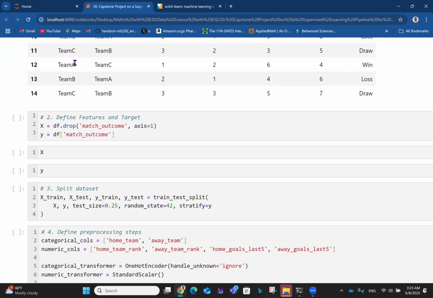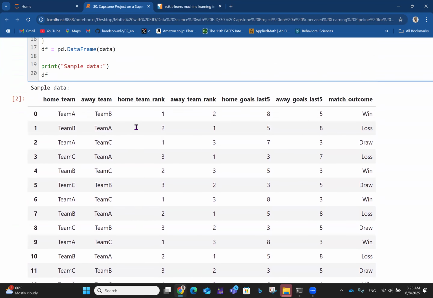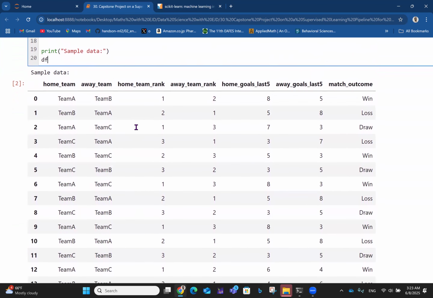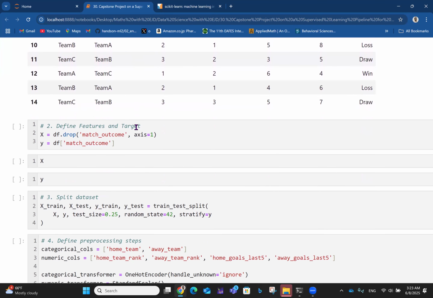So we want to now define features and targets. Features are the input, while the target is the output. Here we drop the match outcome because that is our target, right? We want to determine match outcome based on every other thing, based on the home team, away team, their ranking and their goals in the last five matches. So for line two, we drop match outcome, and in line three, we assign the match outcome variable to y, the target, right?